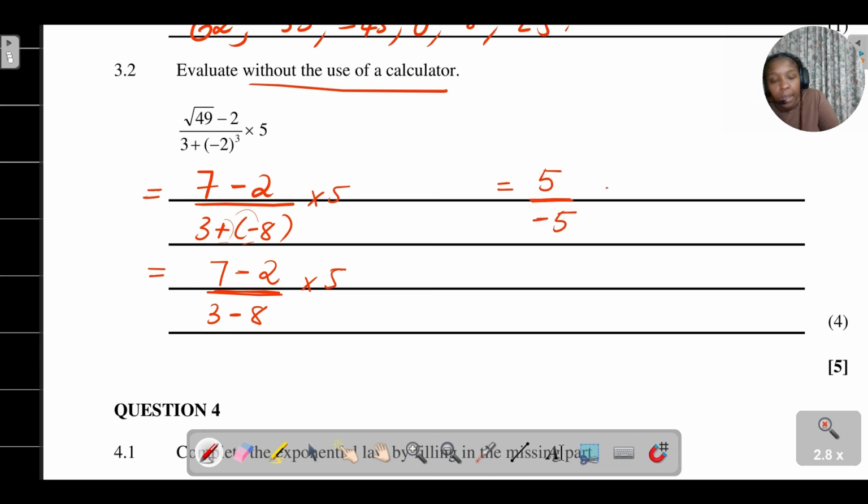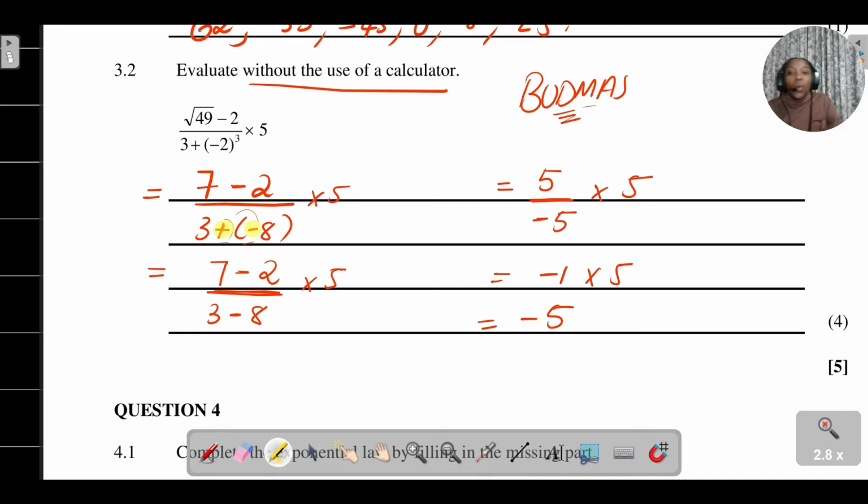Here, according to BODMAS, I need to first start with the division before I deal with the multiplication. So 5 divided by negative 5 is negative 1, multiplied by 5. Negative 1 multiplied by 5 is minus 5, and we are done. Very, very important here is the fact that when you take a positive number and multiply by a negative number, you get a negative.